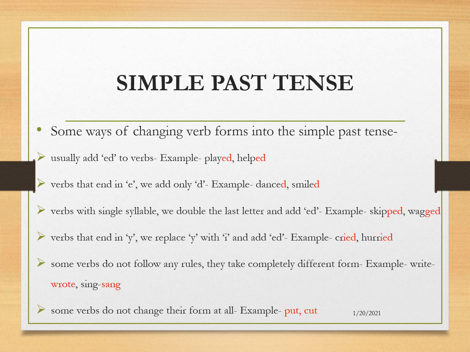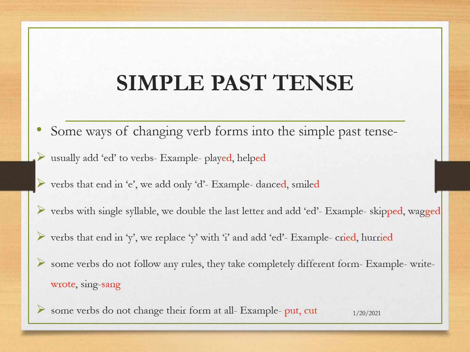Verbs that end in y, we replace the y with an i and add ed to it. For example, cried, hurried. The verb cry had y in its spelling. The y is replaced with i and ed is added and it becomes cried.